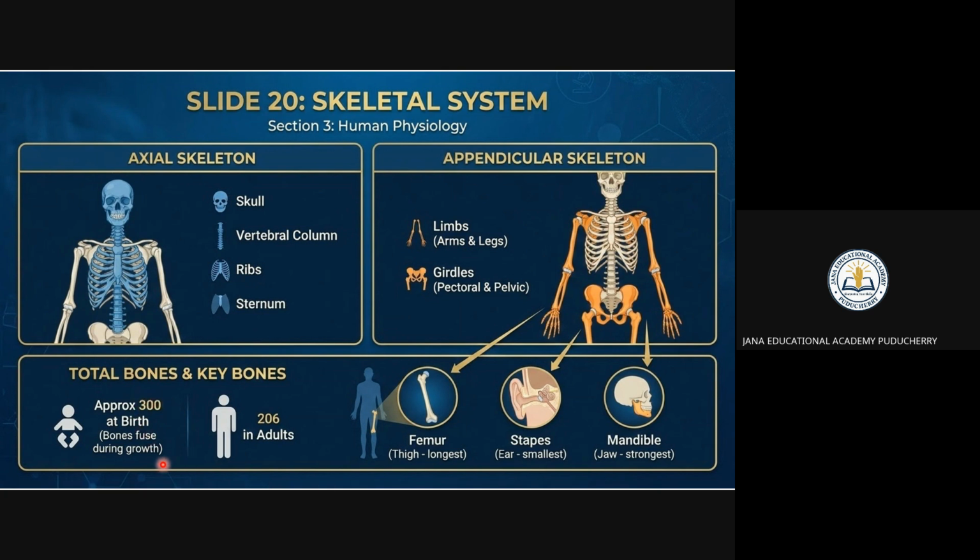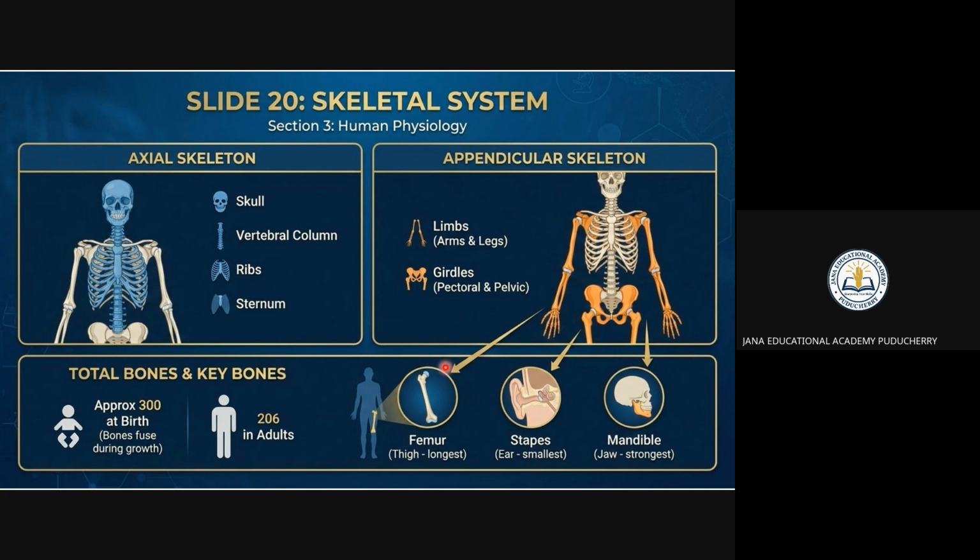You know, approximately 300 bones for the newborn. A newborn child has 300 bones. When it becomes an adult, it has 206 bones. This might be asked in an MCQ: how many bones are there? That is 206 bones.